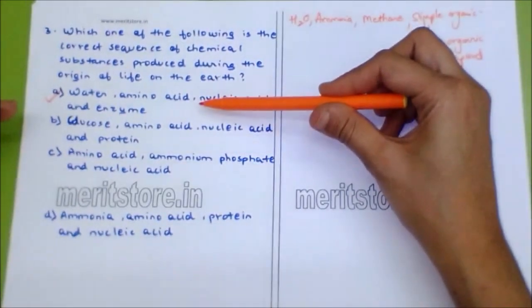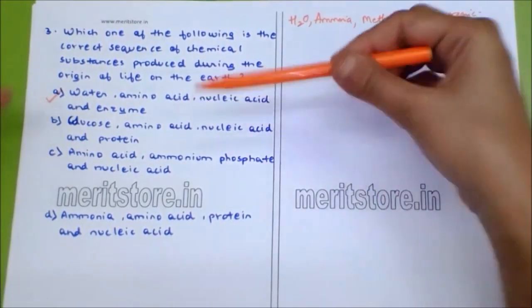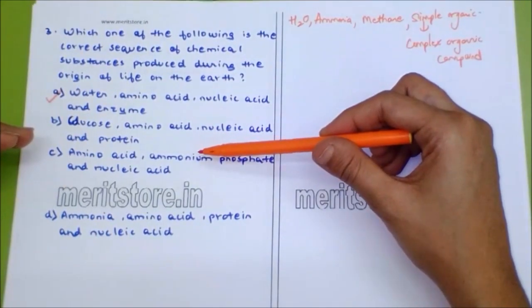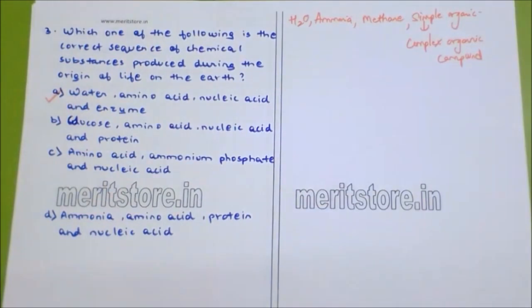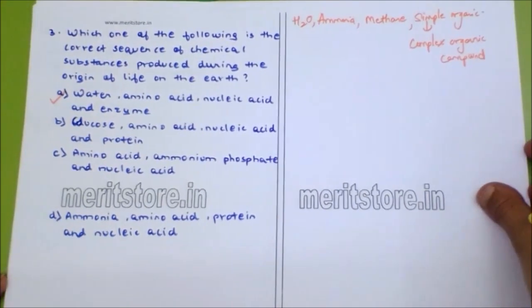First a simple organic compound came, that is carbohydrate, and then it got converted into glucose. So not the amino acid, ammonium phosphate and nucleic acid. The answer is water, amino acid, nucleic acid and enzyme.